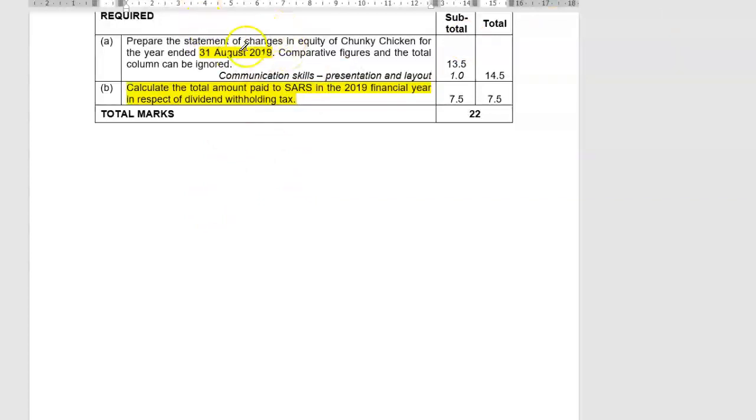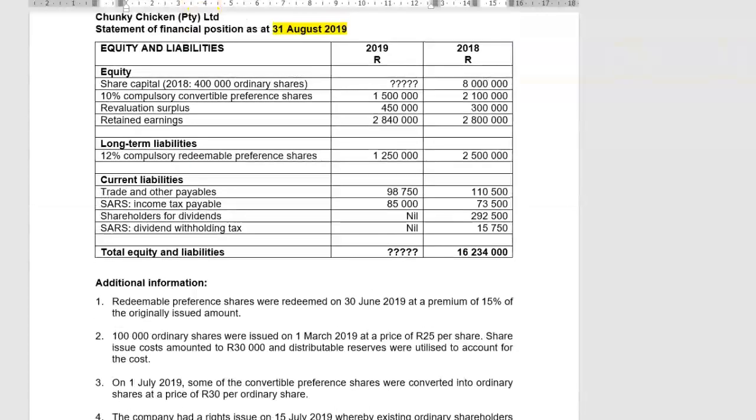So obviously what we have to complete first is our statement of changes in equity. Now you have all your headings for your statement of changes in equity because you already have all the equity items included in the statement of financial position. So go ahead, before we start with completing the question, and write down the framework of your statement of changes in equity. You have a heading for ordinary share capital, compulsory convertible pref share capital, revaluation surplus, and retained earnings. And now, before you even carry on, you can start writing in opening and sometimes also closing balances.